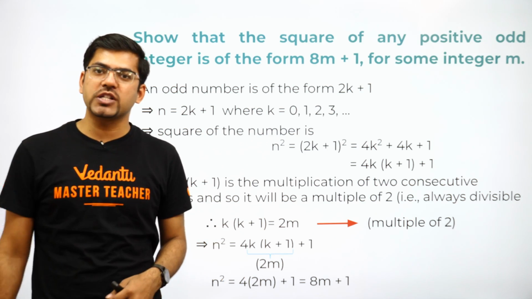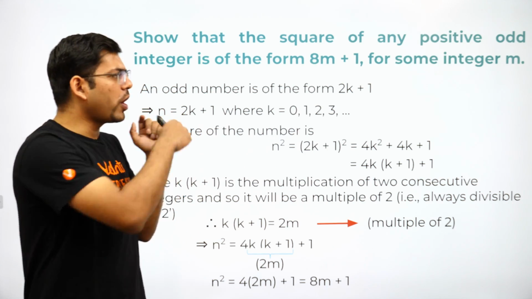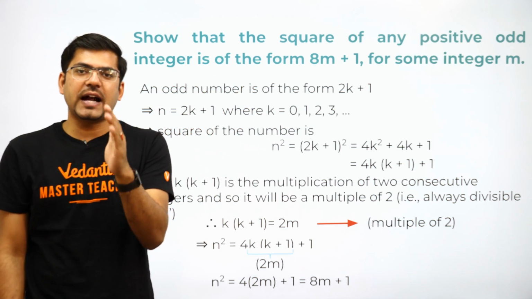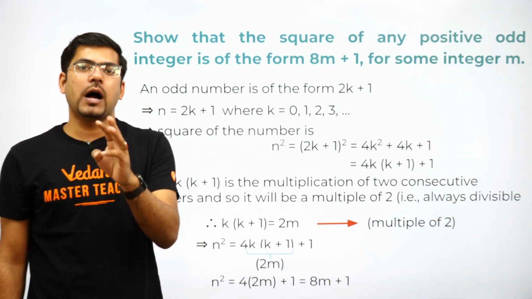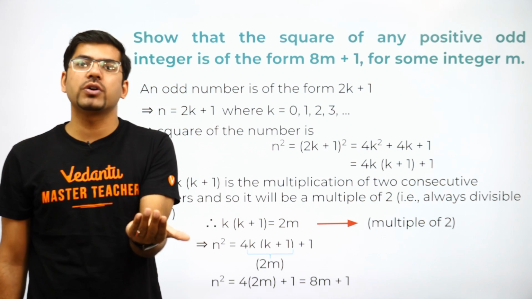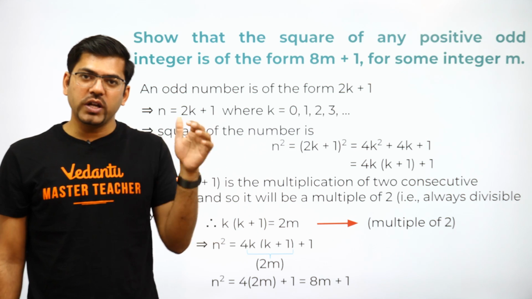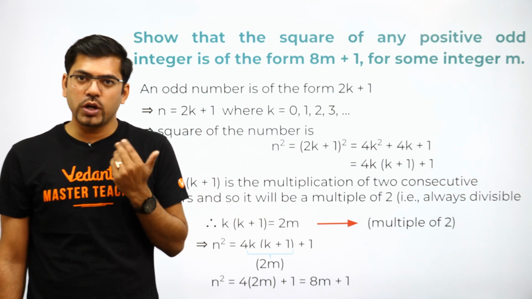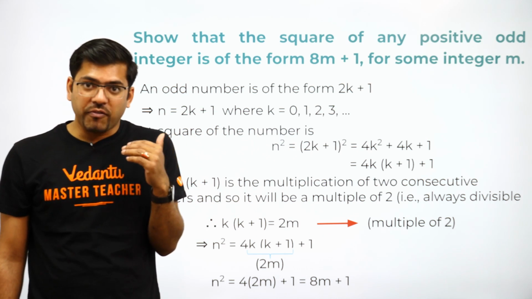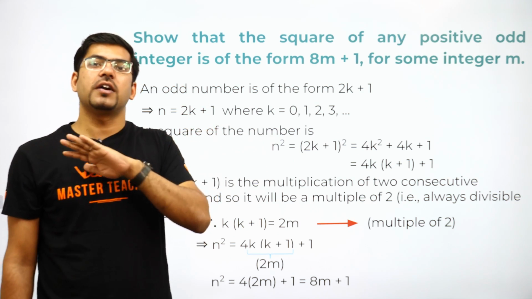But the board is not going to ask you from these wide varieties. The board is going to ask you very limited questions around these kinds. That's why I have zeroed in on these 7 questions. Just practice these 7 types of questions and you are good to go for this chapter. If you can do these 7 questions on your own, and you are very confident in these kinds of questions, then this chapter is done.